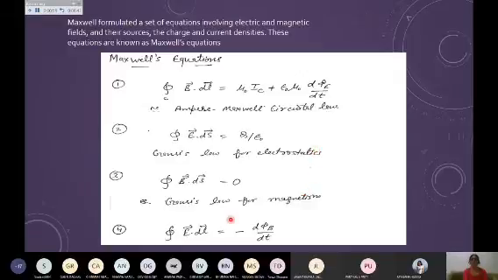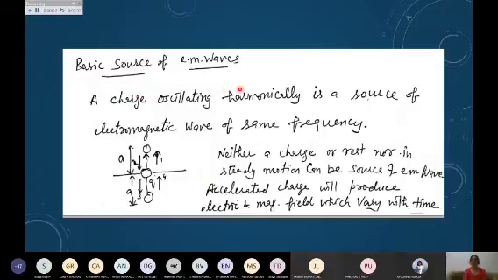The fourth equation is Faraday's law with Lenz's correction. It is given by the integral of E dot dl, which is produced by the changing magnetic flux. The negative sign was given by Lenz's law. So this is Faraday's second law, and Lenz's correction. He took this as the fourth equation, and these four equations formed the basis of electromagnetic waves. This is the basic source of EM waves, how EM waves are produced.